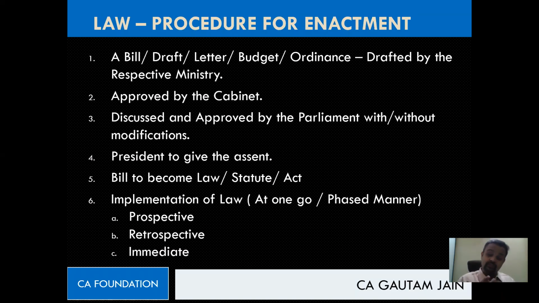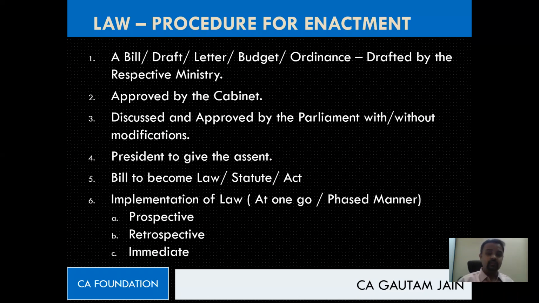But now the question comes, sir, why is it that constitution has given the power to parliament and not to anyone else? Mr. Lalu Prasad Yadav, do you think is not competent to make a law? Do you think Mr. Narendra Modi is not competent to make a law? So the answer is, see, law is made for society. Law is made for people. So don't you think it is the people only, because we're talking about democracy.